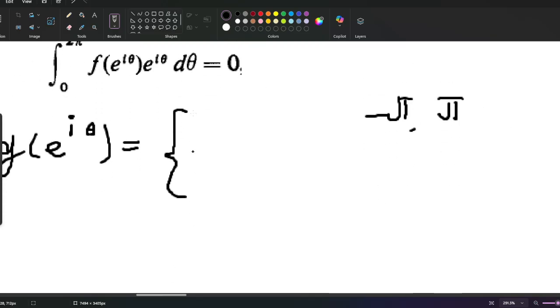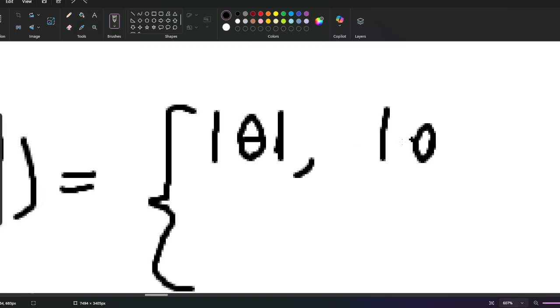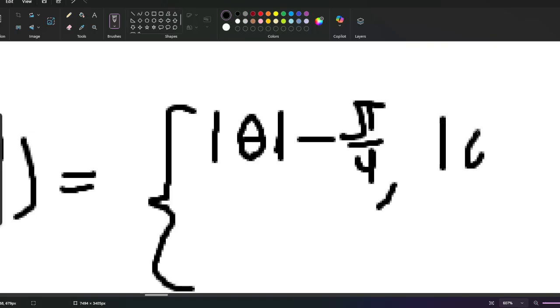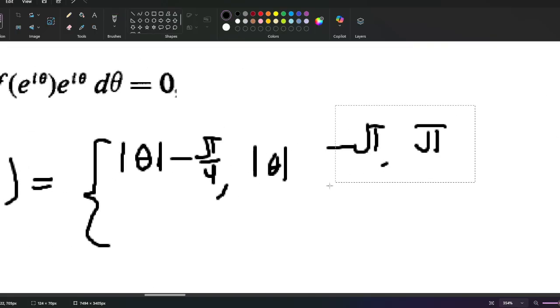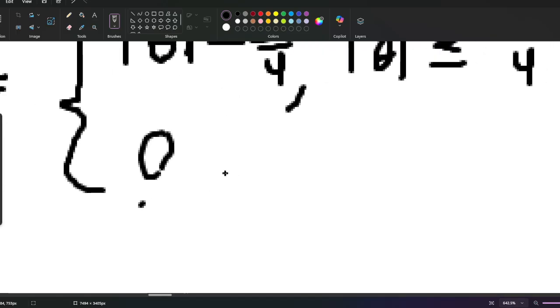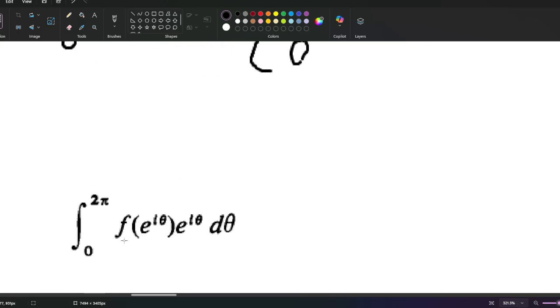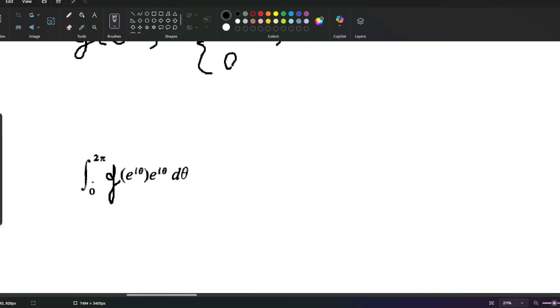You'll see why. So what I'm gonna do is take the absolute value of theta minus pi over 4 when the absolute value of theta is less than or equal to pi over 4, and for the rest let it be 0. So if we were to attempt to integrate this, let's put g here instead. G here is gonna be 0 or a bunch of stuff.